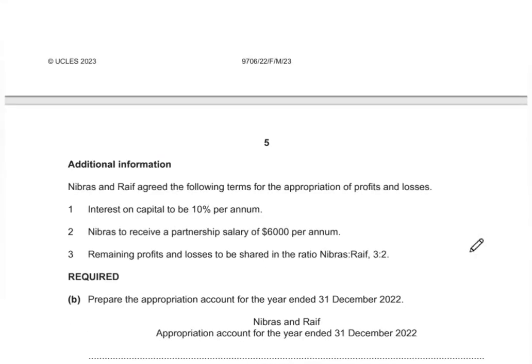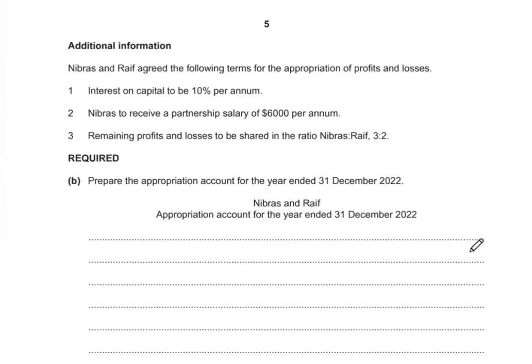Okay, now moving on with this question, they've given you some more further information, and part B is asking you to prepare an appropriation account.